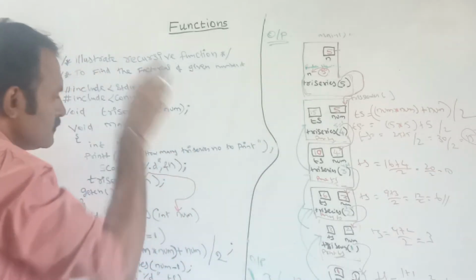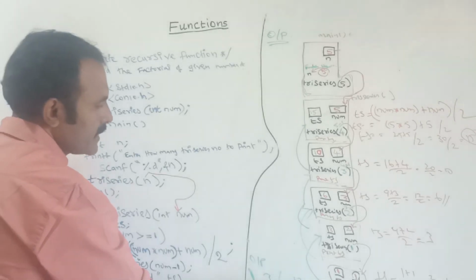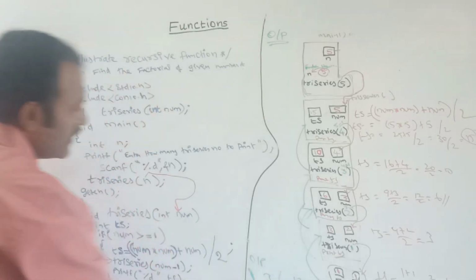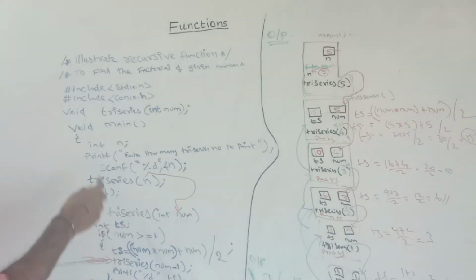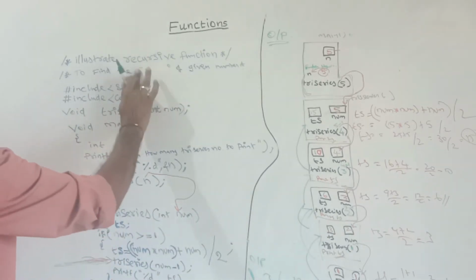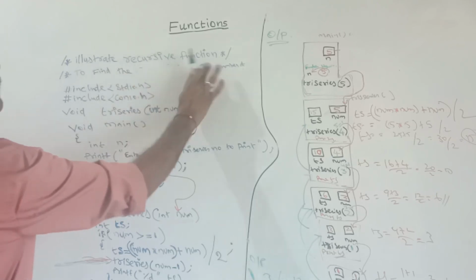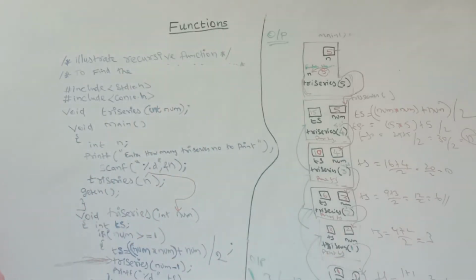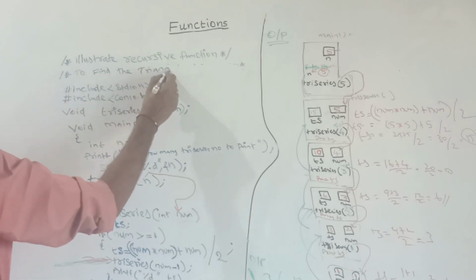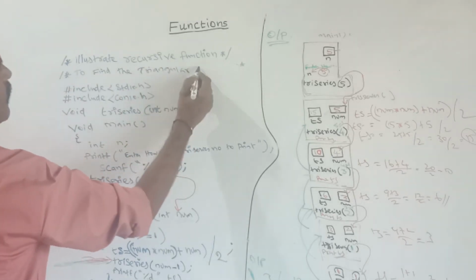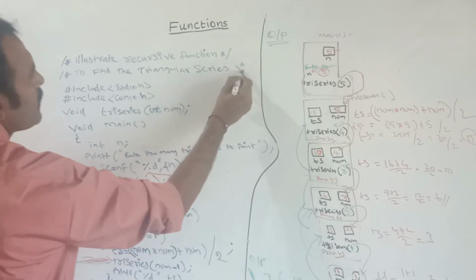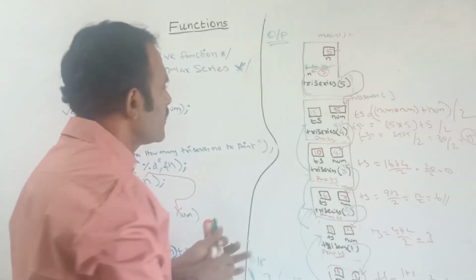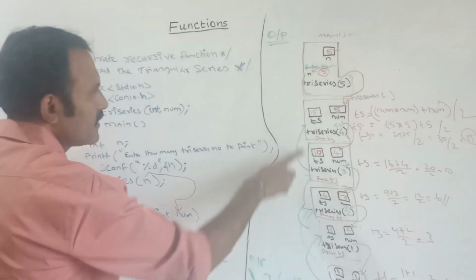So 1, 3, 6, 10 and 15, these 5 values are the first 5 values in the series, that is the triangular series. For each and every time it returns back, after 15 it will print here.